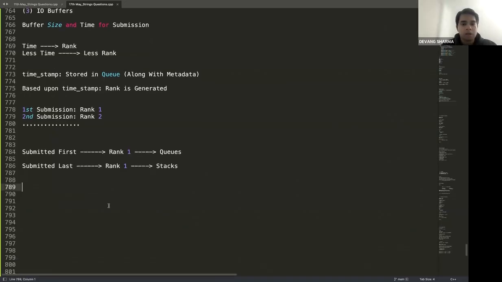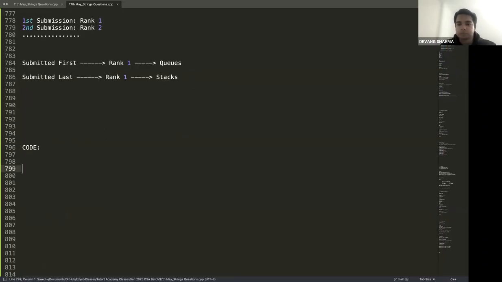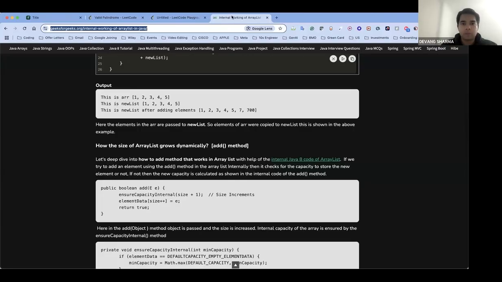All right, guys. If this part is clear, we can move to the code part of queue. Let me know. Everybody clear with the applications? Then we can start with the code part. All good? Cool. Let's go to the code part. We're going to leverage the same platform. Let's go back to read code. Let's start coding here.